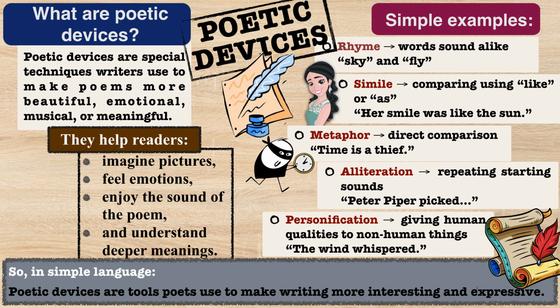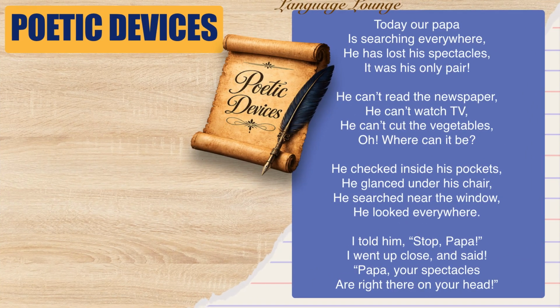Now let's become little poetry detectives and find the poetic devices used in Papa's Spectacles. Today our Papa is searching everywhere. He has lost his spectacles. It was his only pair. He can't read the newspaper. He can't watch TV. He can't cut the vegetables. Oh, where can it be?